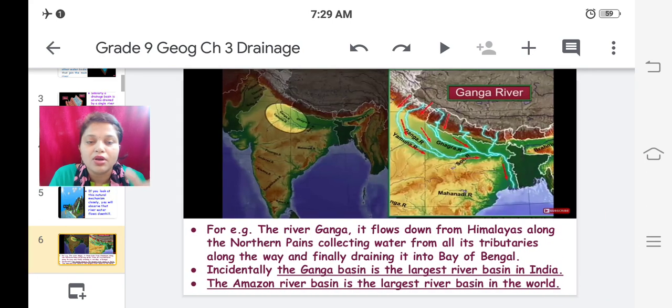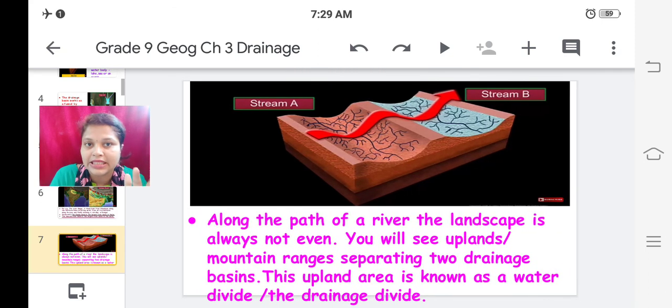The example of river water or any water body is that it falls downward from its originating point. The best example is the Ganga river. The Ganga basin is the largest river basin in India, and the Amazon river is the largest river basin in the world. And what are water divides and drainage divides? These many things we have learned in this video.